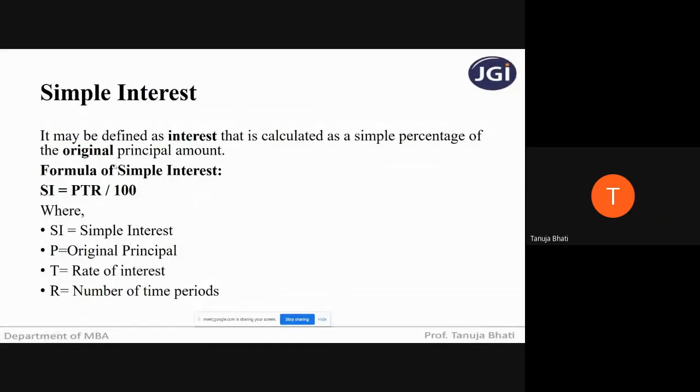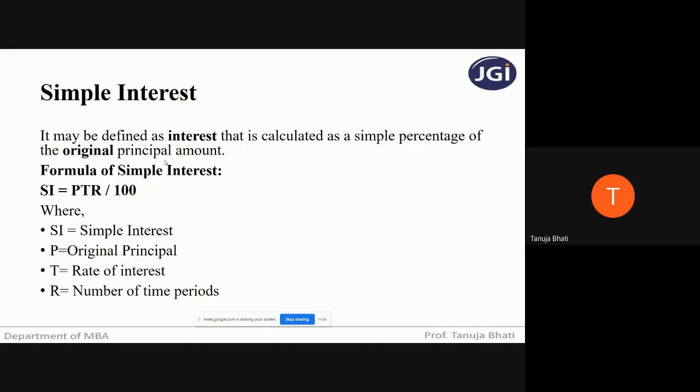The original principal amount is 10,000. For the first year, you will receive interest on 10,000. Second year, 10,000. Third year, 10,000. Up to 10 years that you keep the money in the bank, the interest will be calculated on 10,000 only and not interest on interest. Suppose the interest is 10%, so for the first year you will have 10,000 plus 100 interest.